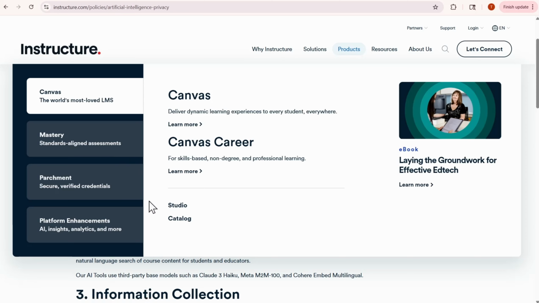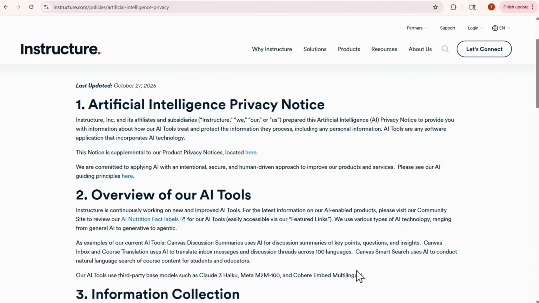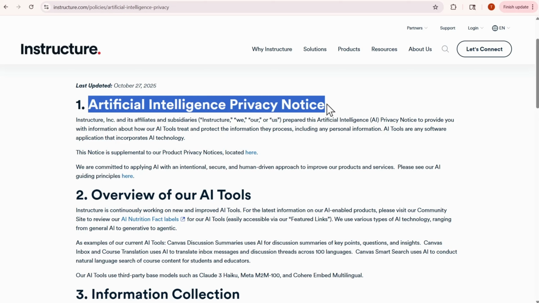So I don't know everything about all of these products, but it's good to start throwing around ideas about what could be in scope for organizations that may be in a similar type of industry and want to know what might our obligations look like from a privacy perspective. So we've actually got additional notices. We've got one related to a product privacy notice. Now, we've got a product privacy notice, then we've got an artificial intelligence privacy notice.